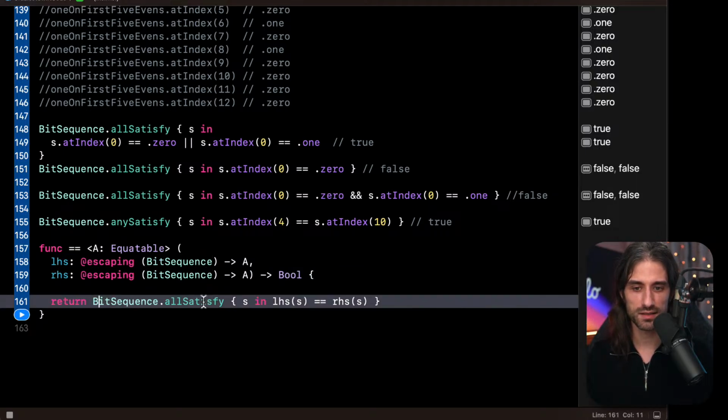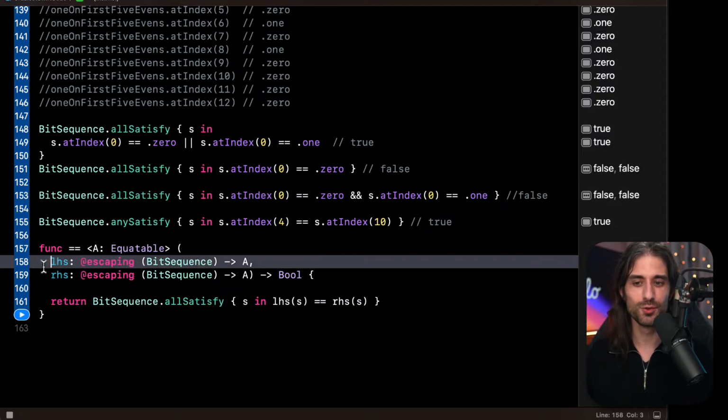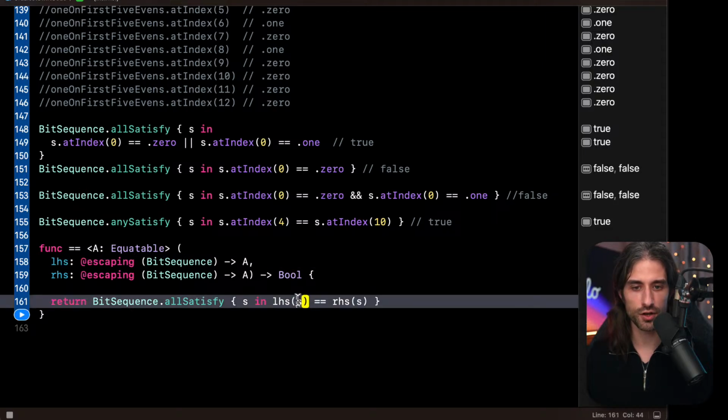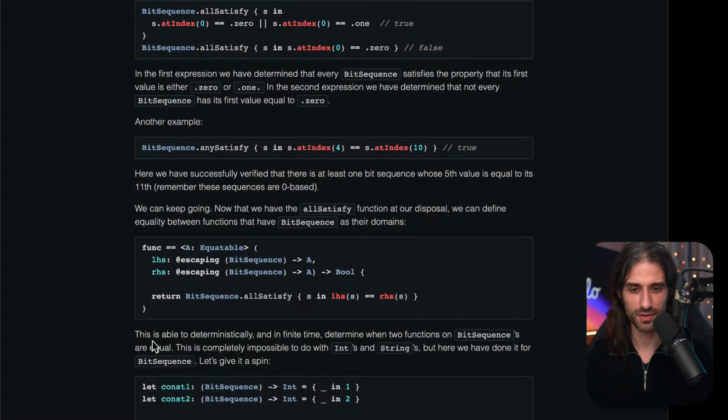It means that for all bit sequences, calling the left function on a sequence yields the same result as calling the right function on that same sequence. That seems more correct. Okay.